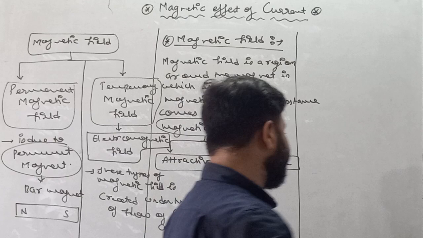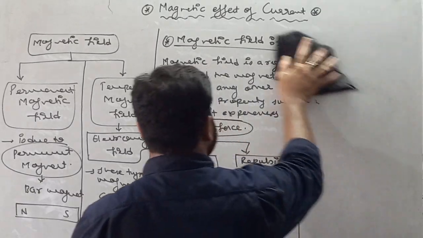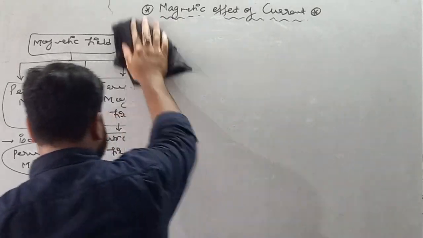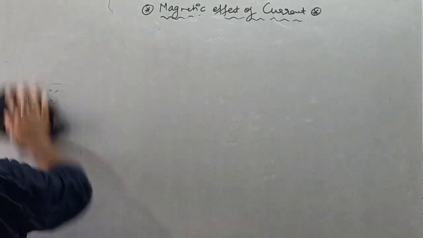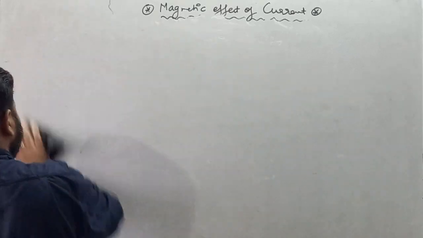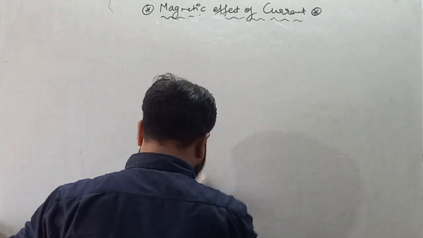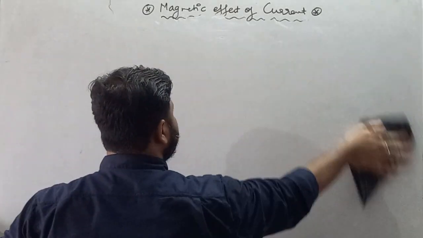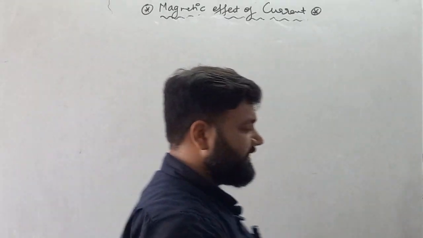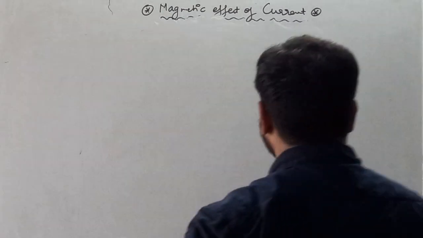Write down in temporary magnetic field: these types of magnetic field are present only if current is flowing in a conductor. This type of magnetic field is created only if current is flowing inside the conductor.